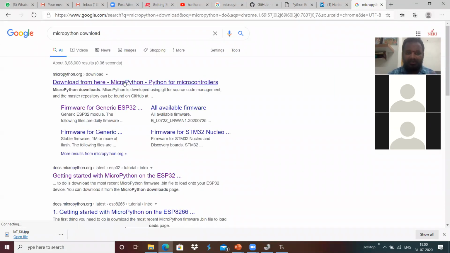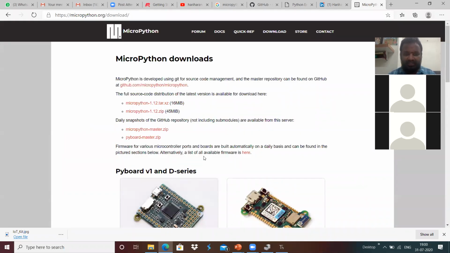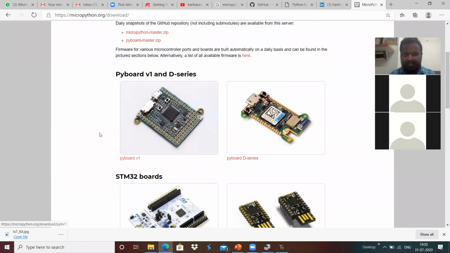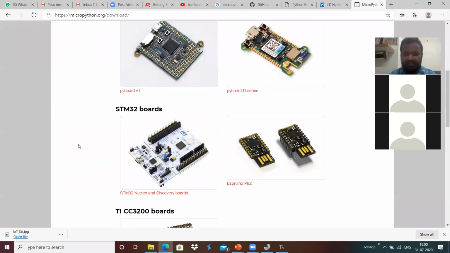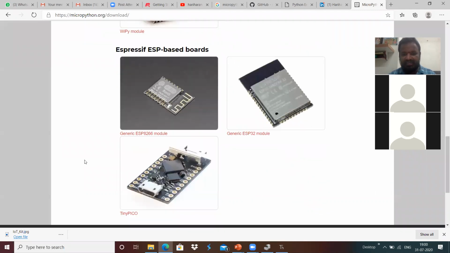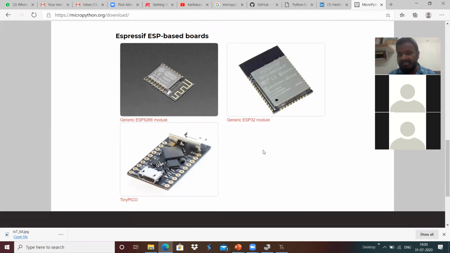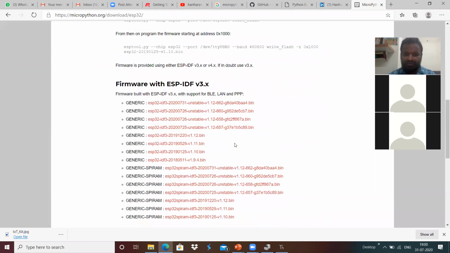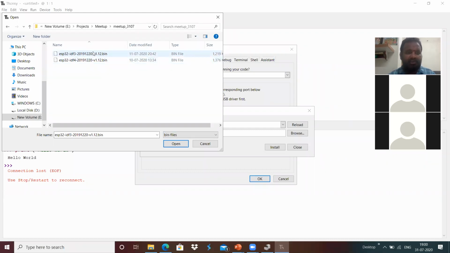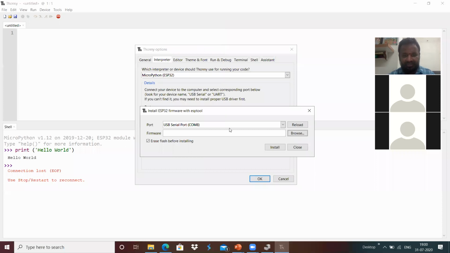This provides something like a MicroPython for microcontrollers. These are all the supported boards: PyBoard V1 and PyBoard D, TI3200, and the ESP8266. The board we have is based on ESP32. I am going to download the firmware over here. For ESP32, I'm going to use this one, which I already downloaded. I'm going to choose this file and open it.